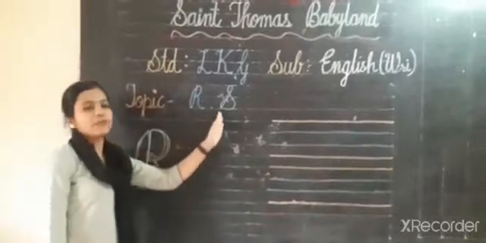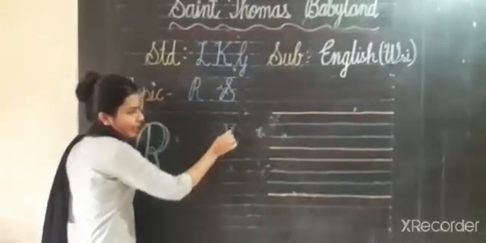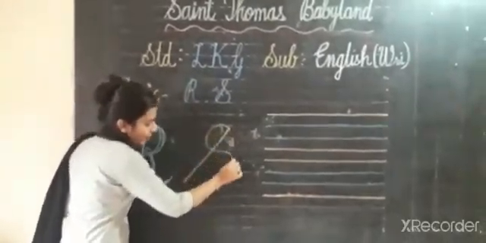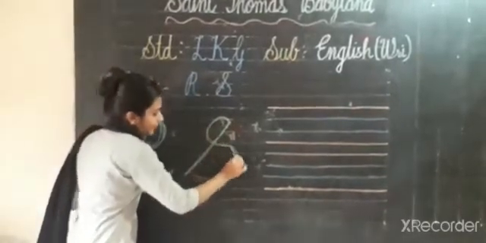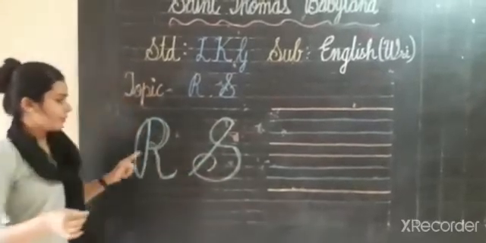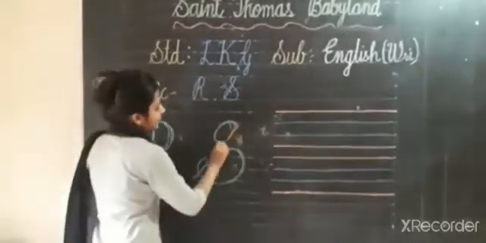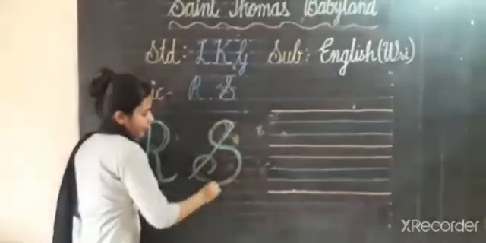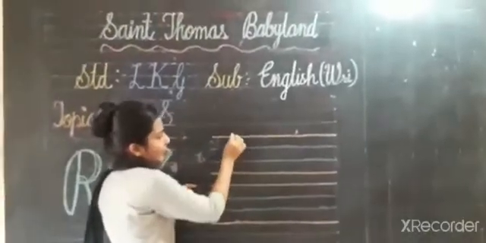Now how to write capital S? So slanting line, then C curve, then D curve. Okay, slanting line, C curve, D curve. From here you have to make round. One type of curve. Okay, capital S. Here, see, from this line you have to start.